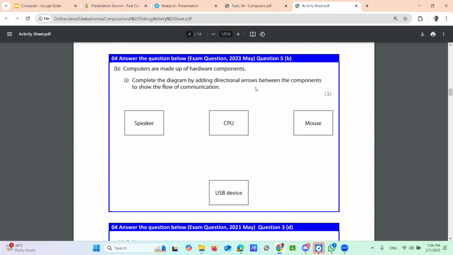Try to do this diagram on a piece of paper in your book or somewhere, take a picture and upload it to the WhatsApp. 3 marks here. I think 2 minutes. Okay.